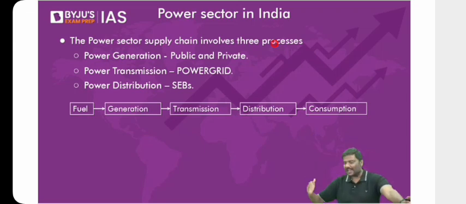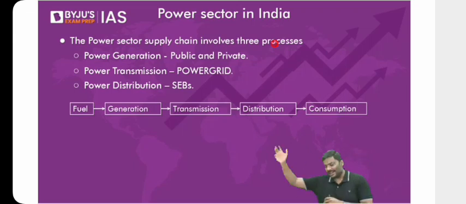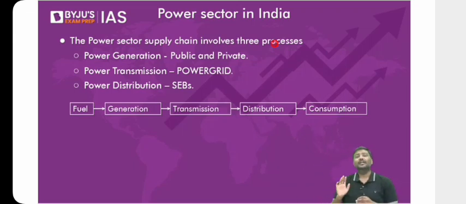Do not download the picture of national highways in India and start mugging up through how many cities National Highway 1 will pass, through how many cities National Highway 2 will pass. Which highway will start from Gujarat and end up in the Northeast? Which highway will start here, end up here? Do not do that. There are so many national highways, you'll not be able to finish it. Then second, does it mean that national highways are never important? I'm not saying that as well.